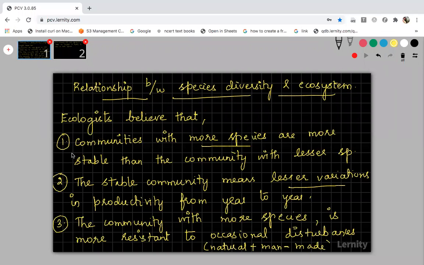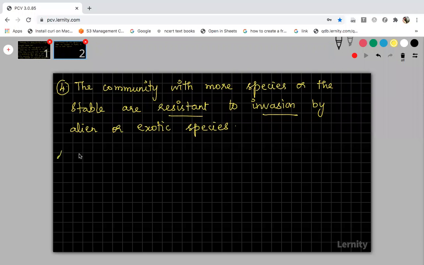Okay. And among these ecologists, a very important person gave his concept, David Tillman. So this is a very important NEET question. David Tillman was a famous ecologist.